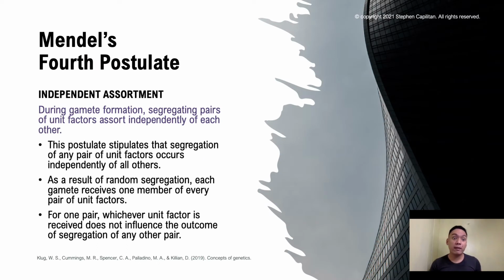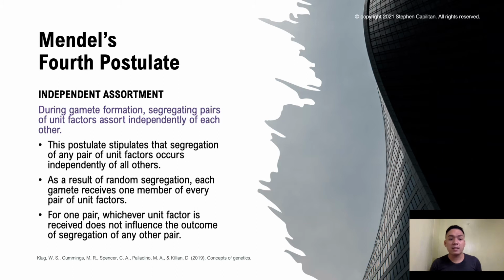Using the dihybrid crosses, Mendel was able to arrive at his fourth postulate, and that is independent assortment. It explains to us that during gamete formation, segregating pairs of unit factors assort independently of each other. They are random, segregating independently, not driven by any molecule or machinery.